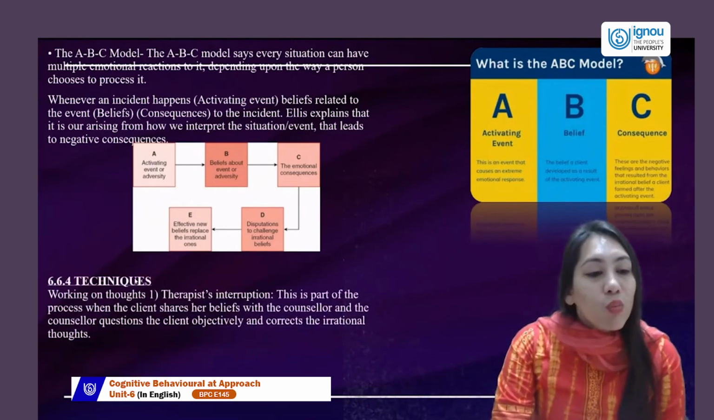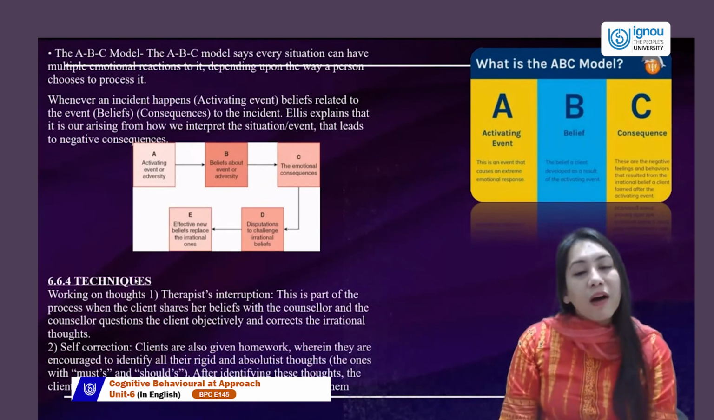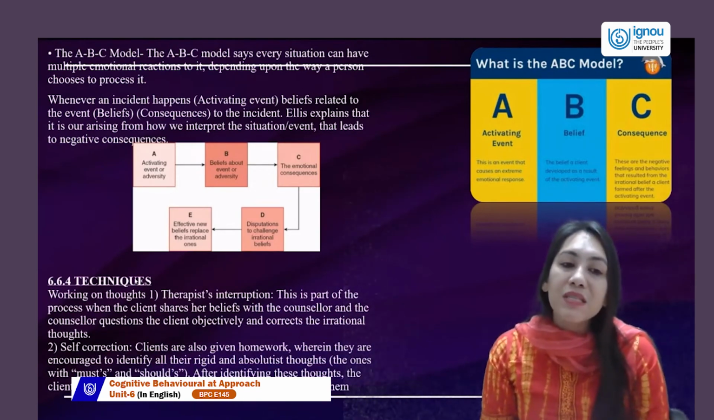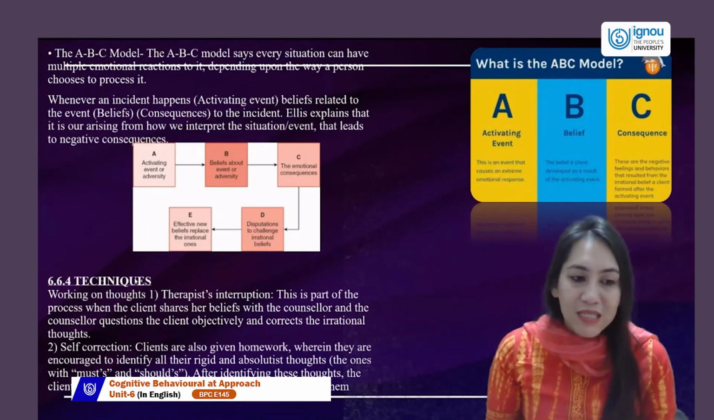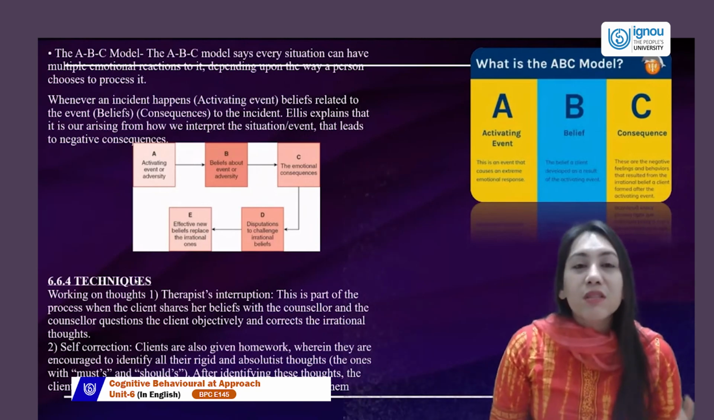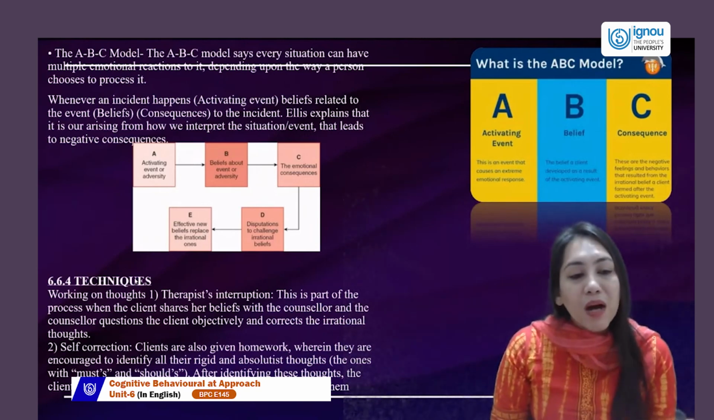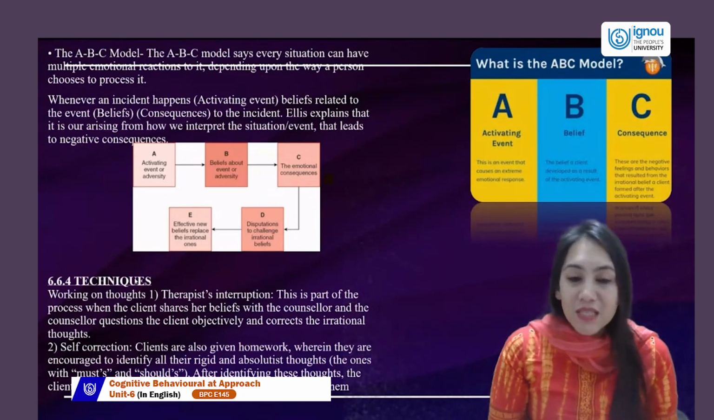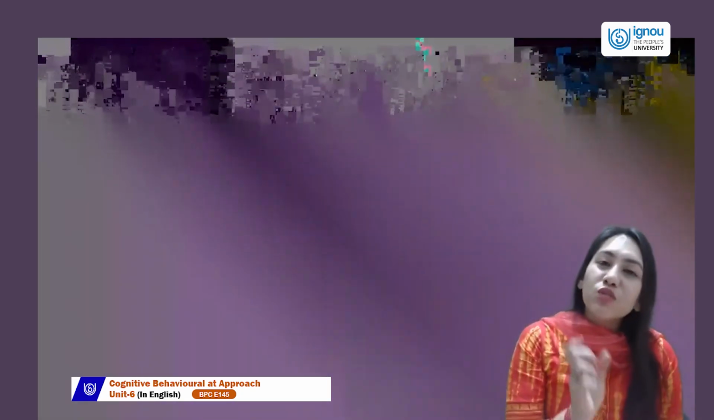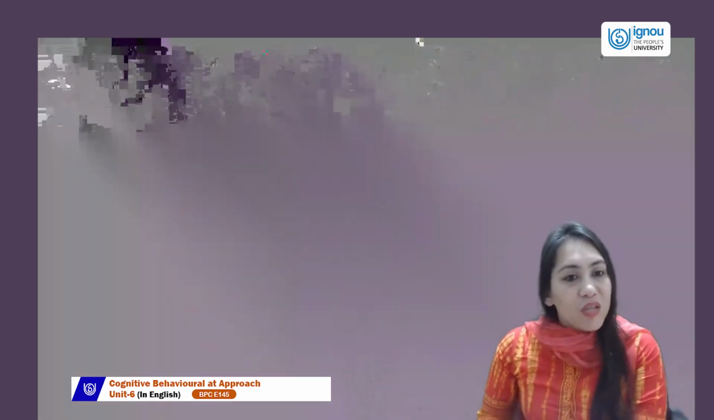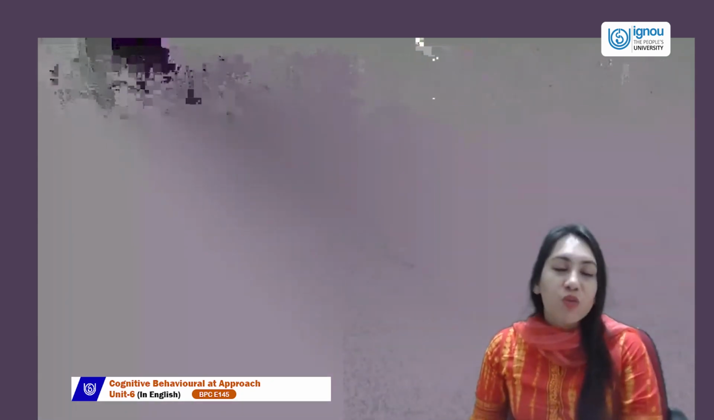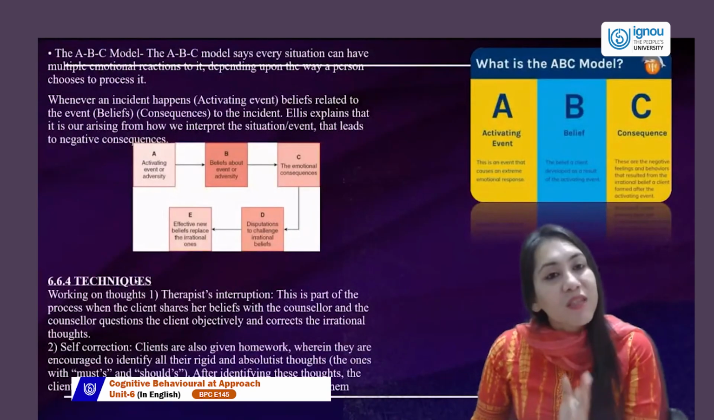Now, moving ahead, what are the techniques that we talk about in terms of REBT? REBT utilizes the ABCDE technique to take care of the interruption of these irrational beliefs. So let's start with working on the thought, where the therapist interrupts. This is the part of the process where the client shares his belief with the counselor and the counselor objectively sees the belief and questions the belief. Where is it coming from? How was your belief system before, when it all started? So we question, we interrupt in between that thought process so that they can understand the breakup of ABC, which is the activating event, the belief system, and the consequence.